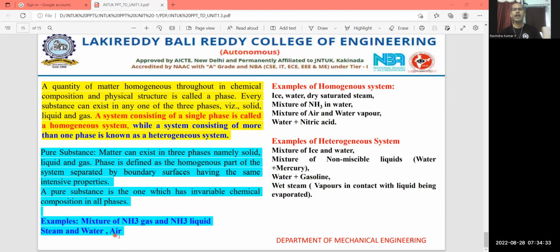But if you try to liquefy the air, the proportions of nitrogen and oxygen are going to vary, and the chemical composition is also going to vary. In that instance, air cannot be considered a pure substance. In the normal sense, air is considered a pure substance. So this is all for today's class.